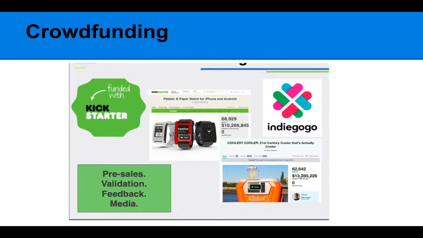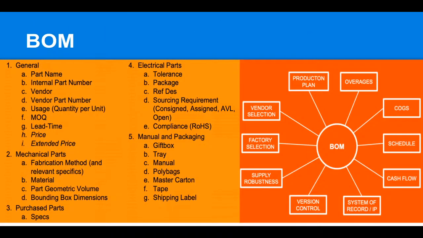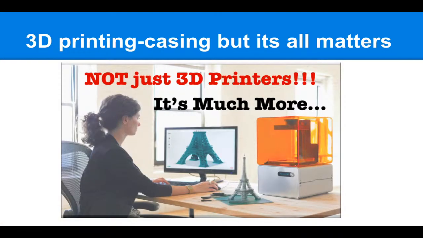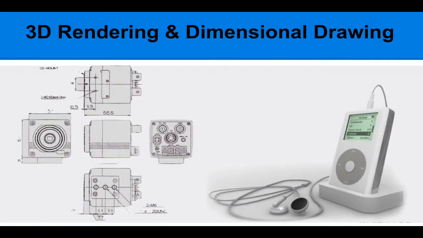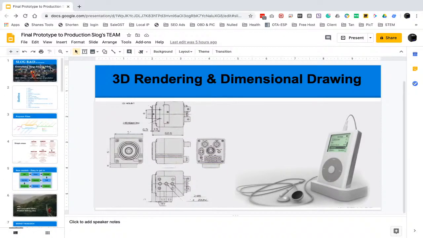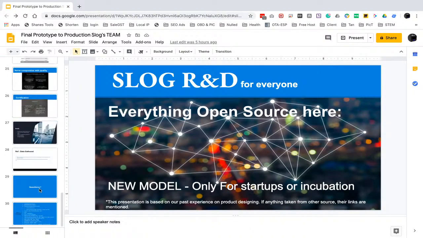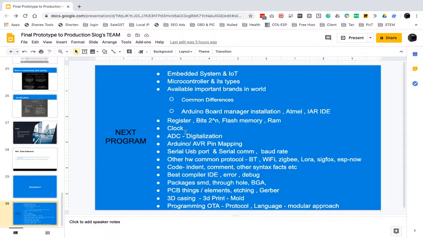Okay guys, so hope you get some idea, at least some idea, of how we start from the prototype and go for production. These are the basic steps you can follow. In the next slide we will talk about embedded system things.